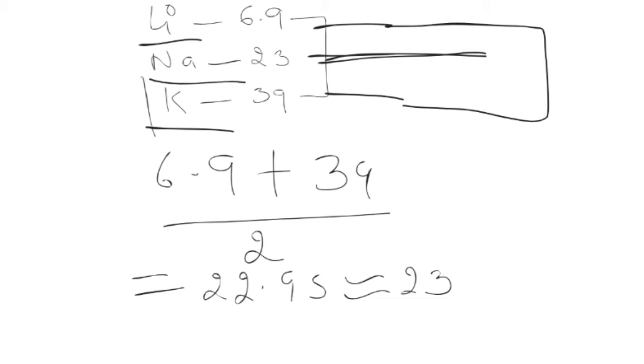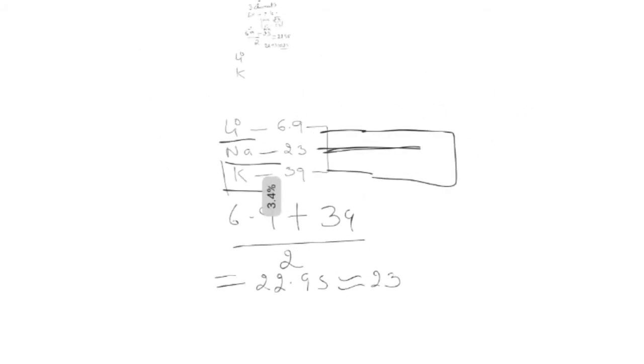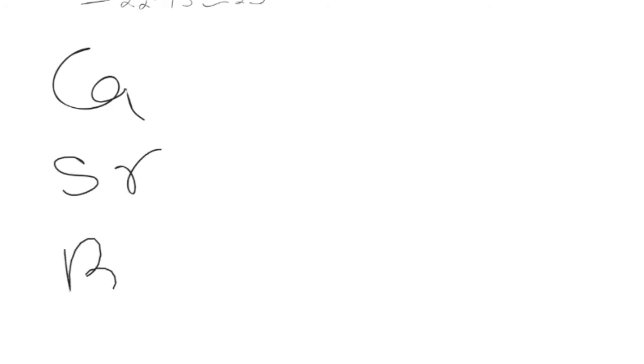Like this he arranged three triads. This is the first triad and two more triads are there. Calcium, strontium and barium.